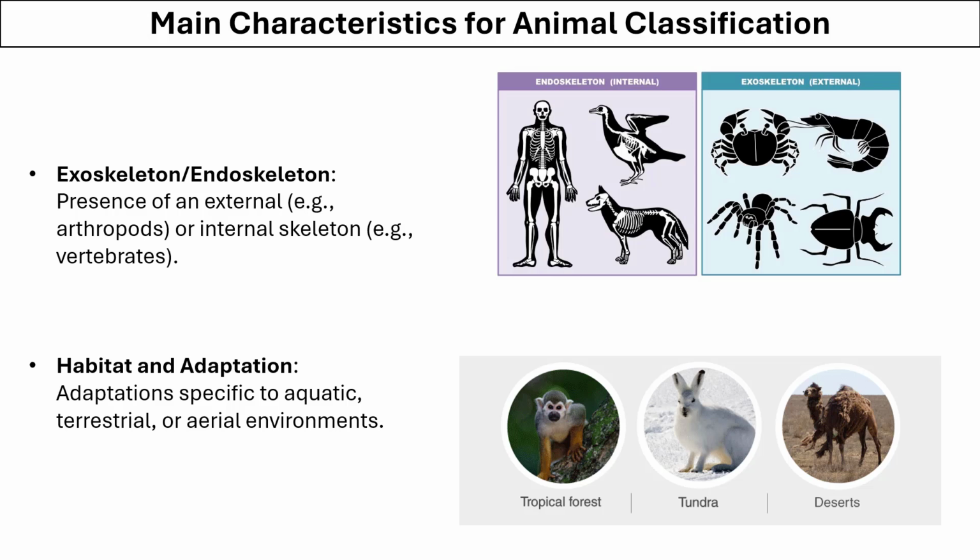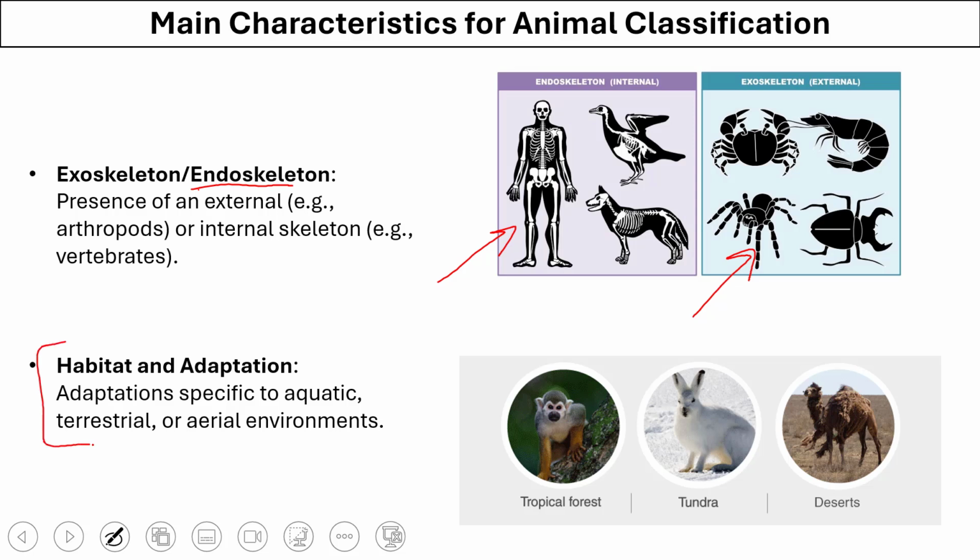Presence of exoskeleton or endoskeleton. Exoskeleton is the skeleton which is present exteriorly, and endoskeleton is like what we see in human beings, an internal skeleton. So endoskeleton is seen here, the skeleton is inside the body, but exoskeleton, for example, what we see in insects, is a hard protective layer of chitinous material outside of the body and not inside.